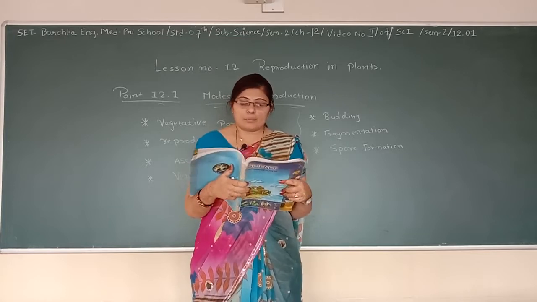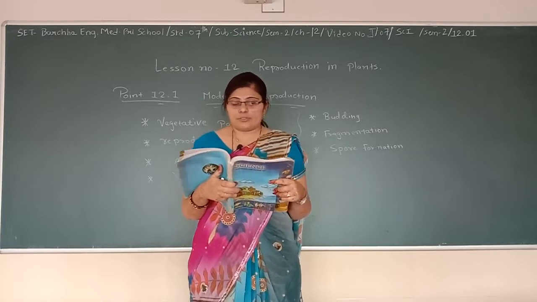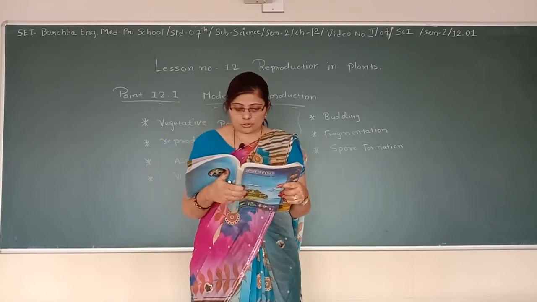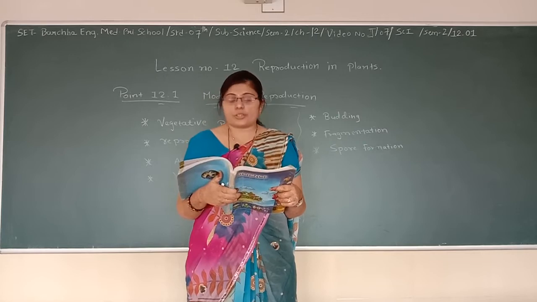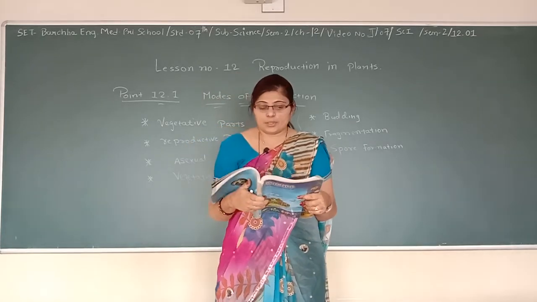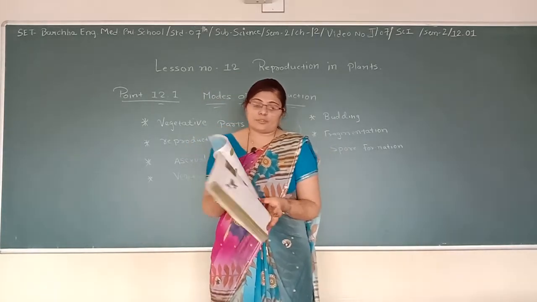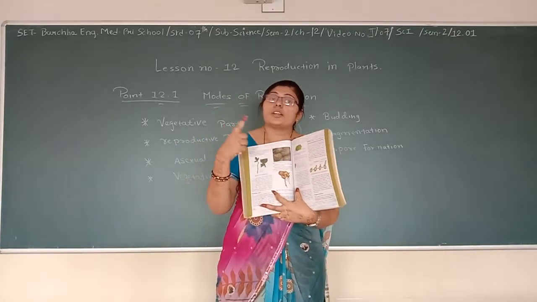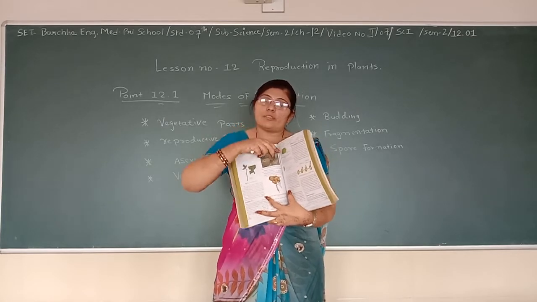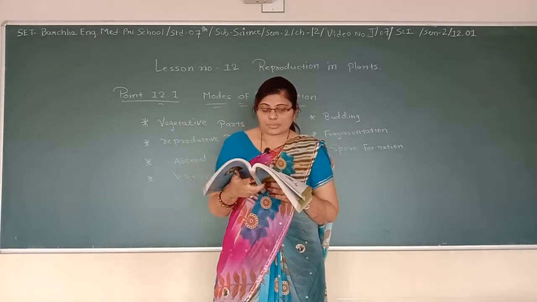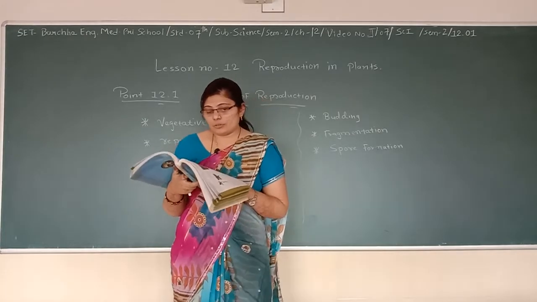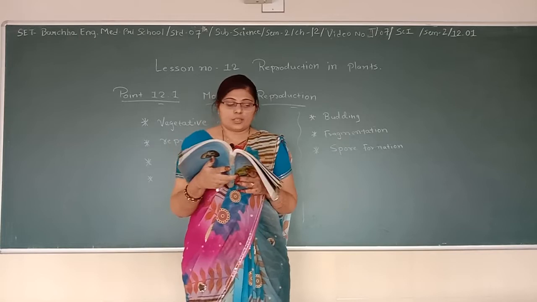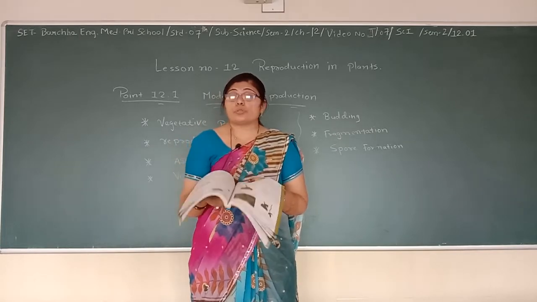It has buds in the margins of its leaves. If a leaf of this plant falls on moist soil, each bud can give rise to a new plant. See what happened? This kind of leaf is coming out, and when these leaves fall, they give rise to a new plant. So this is also called vegetative propagation. Roots of some plants can also give rise to a new plant. Sweet potato and dahlia are examples. So roots of some plants, even from roots.